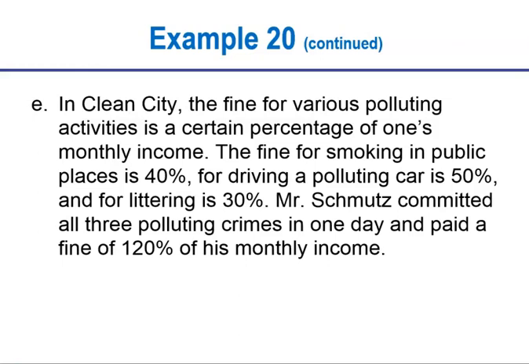If you'll recall from the last video, we had a problem that talked about a population that added to more than 100%, and we said we can't do that. You can't have a population that adds to more than 100%. It was 105%. But in this case, 120% of a salary is possible. You can have more than your salary. Now, you wonder how he paid it. He's going to have to pay it with more than 1 month's salary. But you can have more than 100% of certain things, and more than 100% of a salary is totally possible. So yes, this is a true statement.